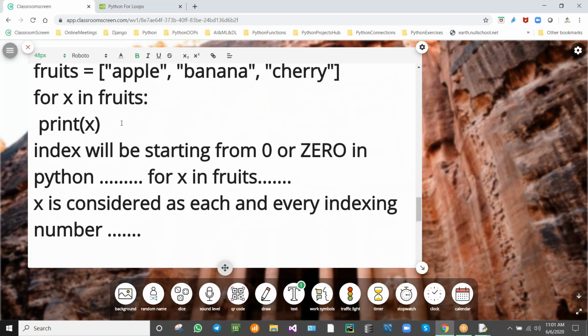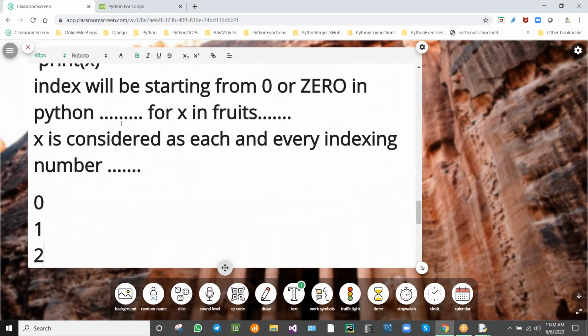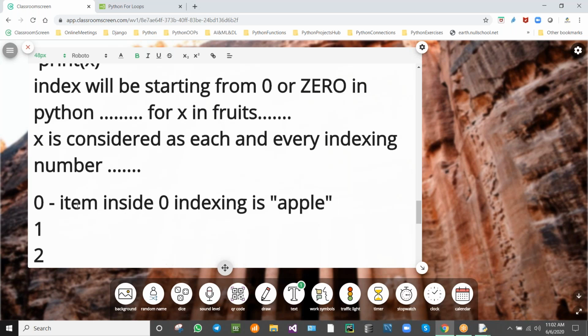So what is the indexing number? Here we have 0, 1 and 2 indexing. So why are we saying like that? At 0 indexing, what is present? The item inside the 0 indexing is apple. We can say the value is apple.